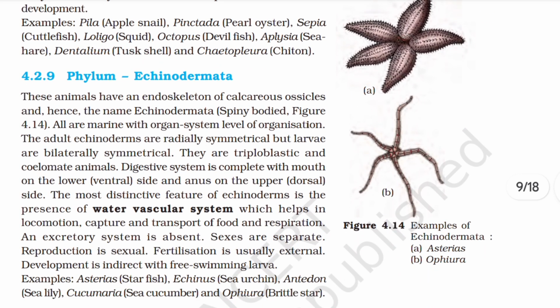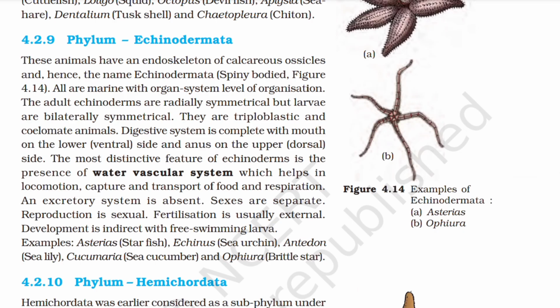4.2.9 Phylum Echinodermata. These animals have an endoskeleton of calcareous ossicles and hence the name Echinodermata. All are marine with organ system level of organization. The adult echinoderms are radially symmetrical, but larvae are bilaterally symmetrical. They are triploblastic and coelomate animals. Digestive system is complete with mouth on the lower side and anus on the upper side. The most distinctive feature of echinoderms is the presence of water vascular system, which helps in locomotion, capture, and transport of food and respiration. An excretory system is absent.